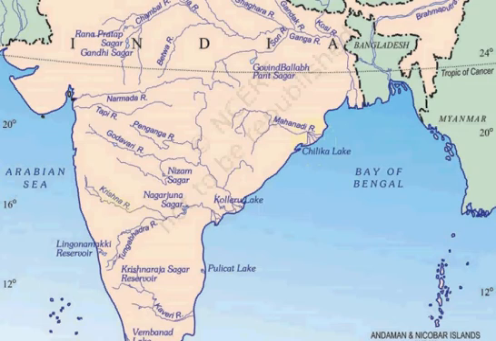Then let's see Krishna river. Krishna river also originates in Mahabaleshwar in Maharashtra. Then it flows from Maharashtra to Karnataka, then from Telangana to Andhra Pradesh. Its tributaries are Tungabhadra, Koyna, Musi, Ghataprabha and Bhima.